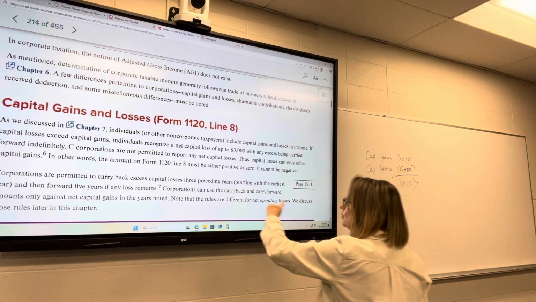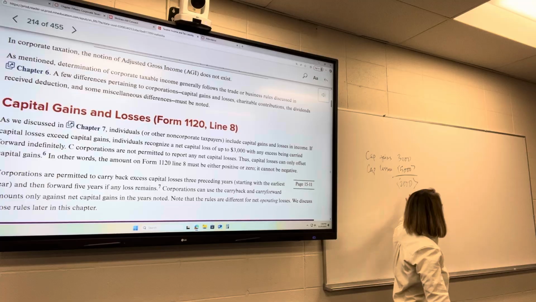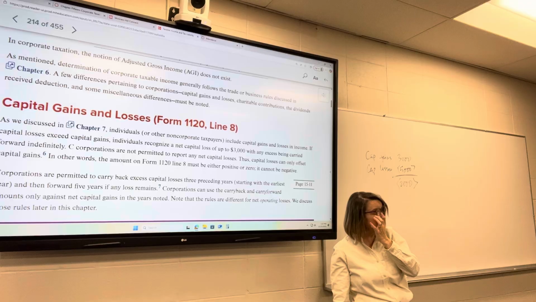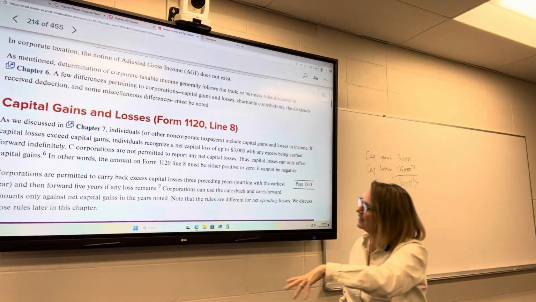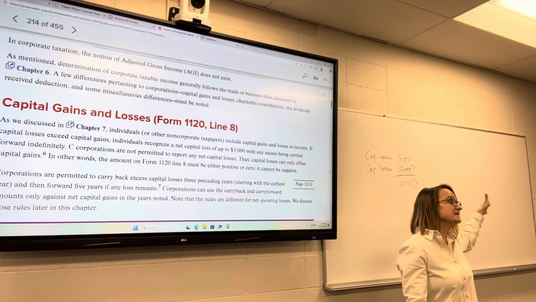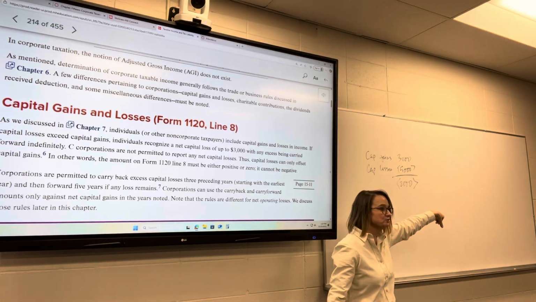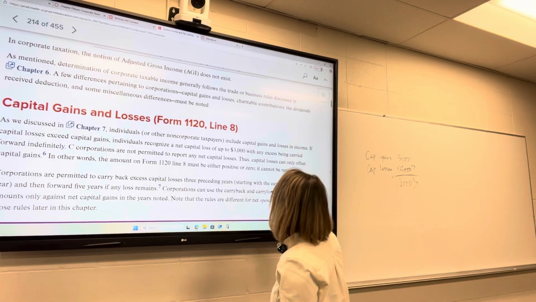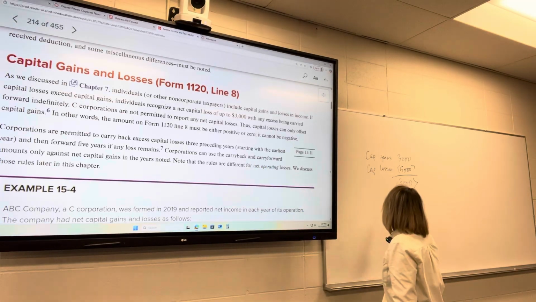Yeah. So you go back up to 3 years, but again, that $2,000 is only going to offset capital gains in previous years. If you did not have any capital gains in any of those 3 previous years, then you can go forward. You can carry it forward for up to 5 years. If you continue to not have any capital gains that you can offset that $2,000 with, then it just goes away. It evaporates. So you can carry back 3 years.